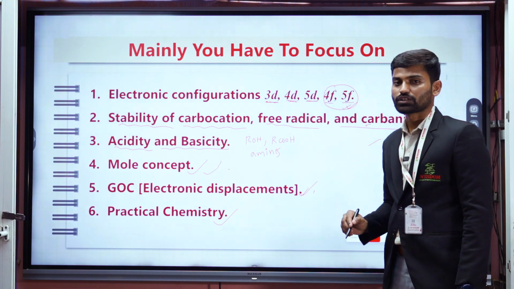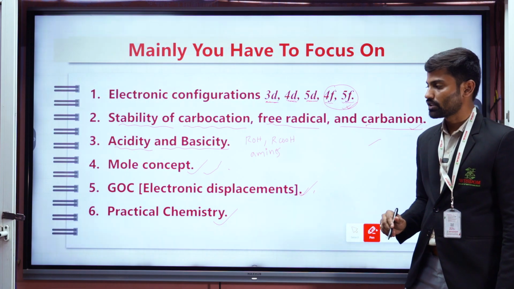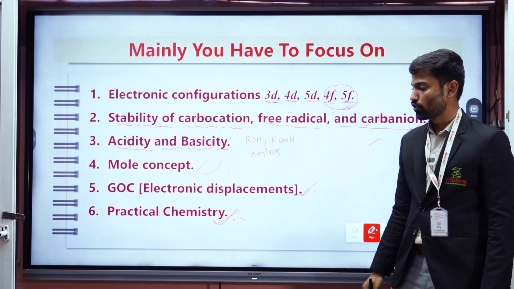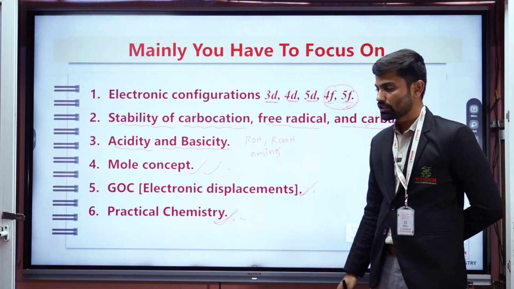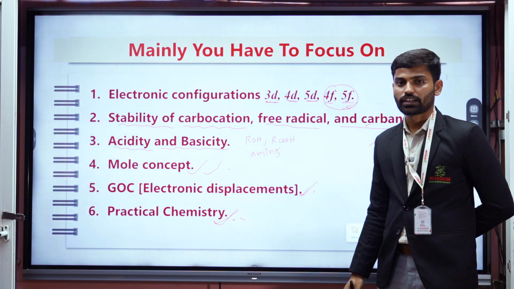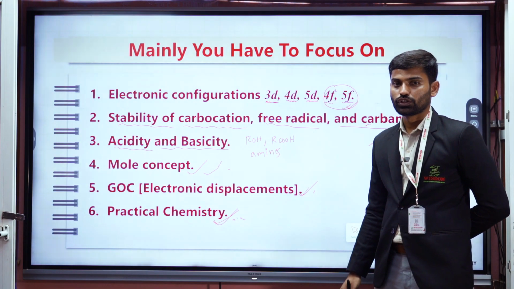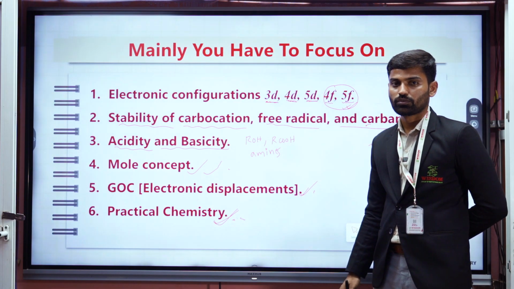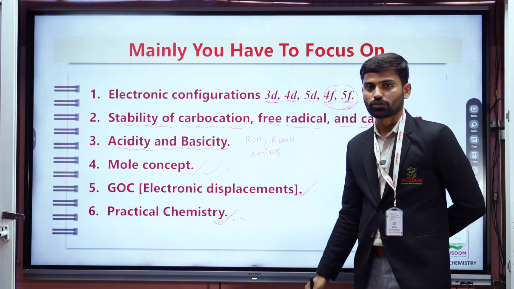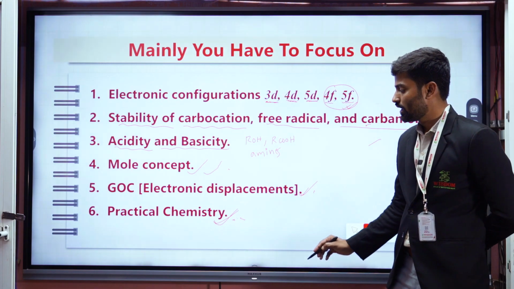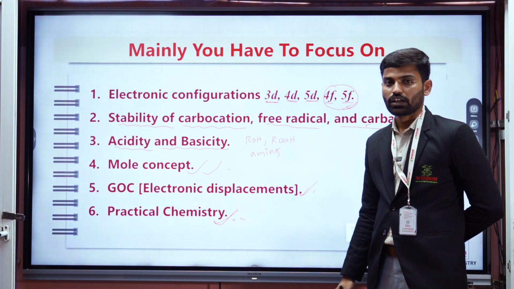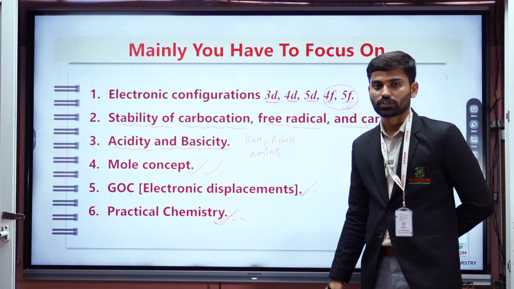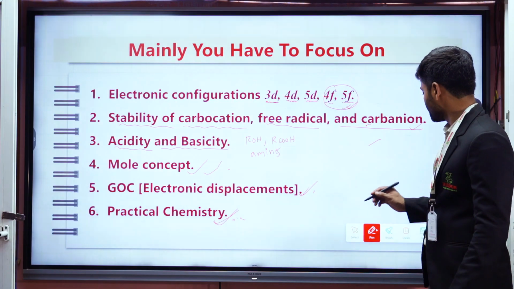In practical chemistry, classification of the groups, total 6 groups are there. We have to discuss the groups, and we have to know the confirmation of acidic radicals and basic radicals. Zero group is the ammonium ion, then first group, second group, third group, fourth group, fifth group, and sixth group, that is the magnesium ions. All cation and anion confirmation tests are very important. And here we have to remember the colors of the compounds also, which is very important.